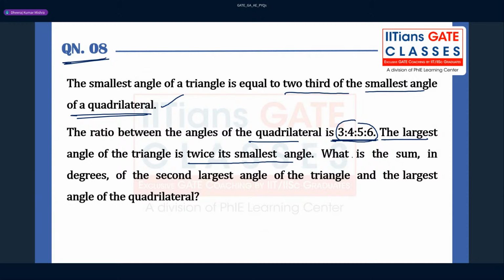This is also okay. First of all, we need to find the quadrilateral angles. Until or unless you find the quadrilateral angle, you can't do anything. What they're asking is, what is the sum in degrees of the second largest angle of the triangle, second largest, not the first largest, and the largest angle of the quadrilateral? You have to add them, right? So it's a kind of tricky question.